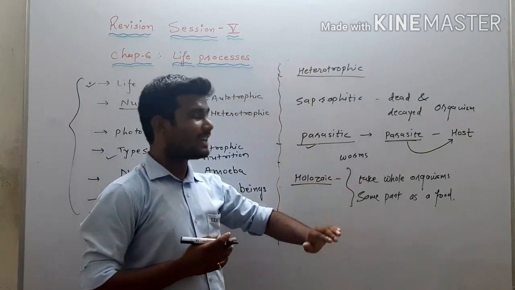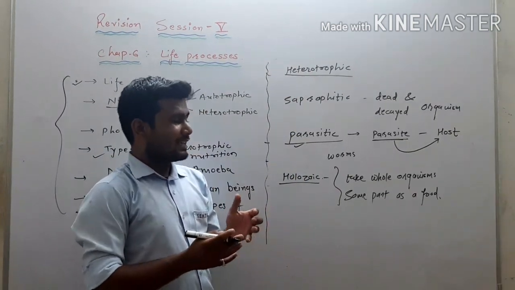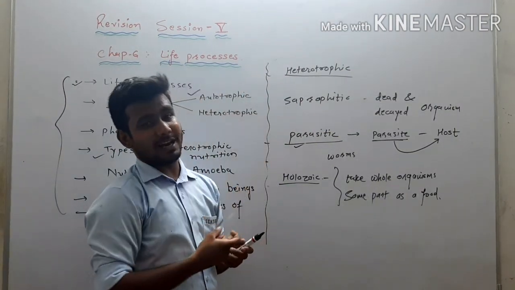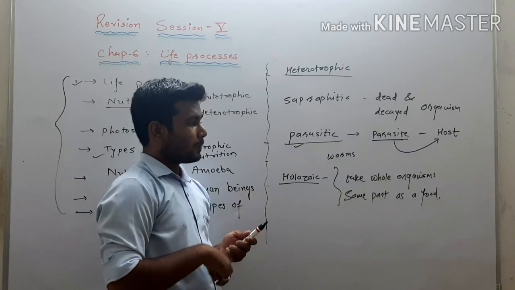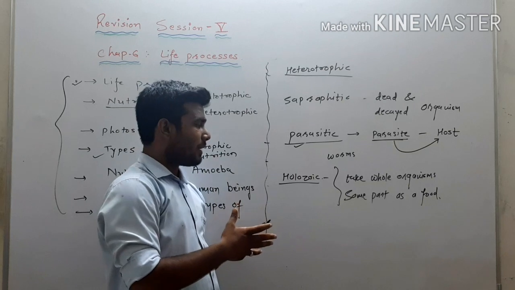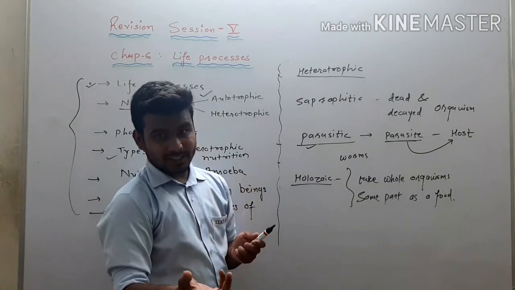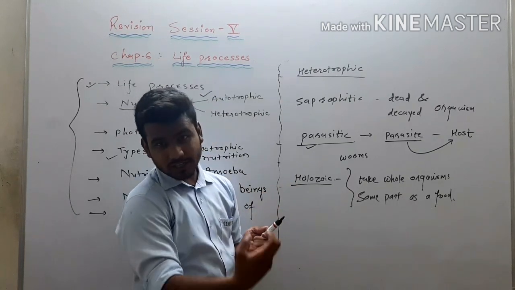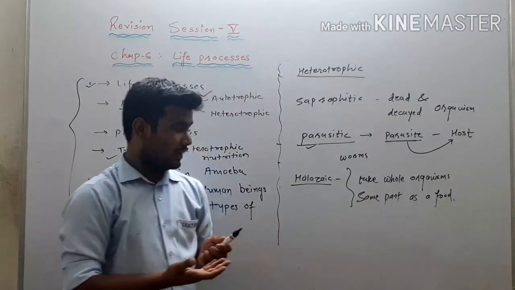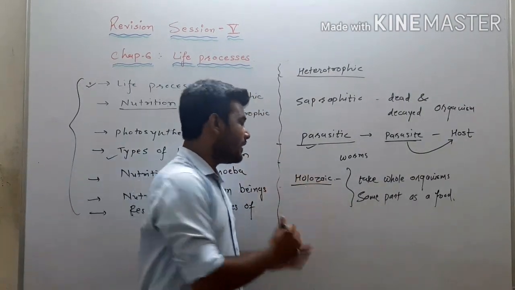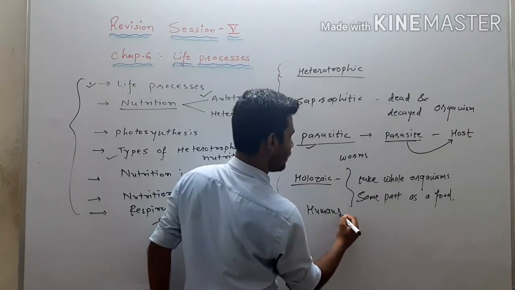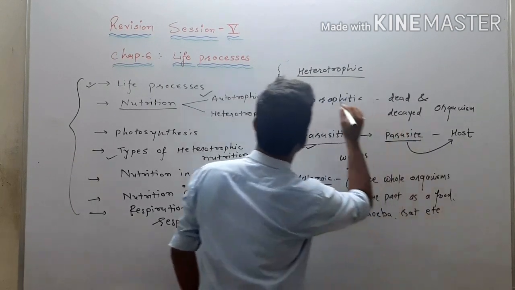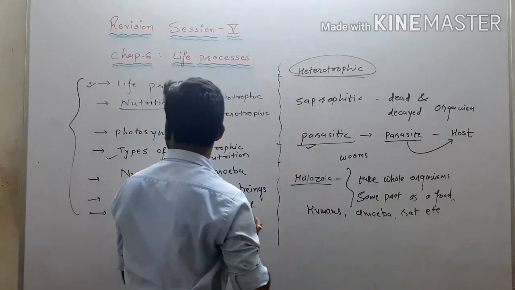They depend on others, but in some cases they take the whole organism as a food, and in some cases they only take some of its parts. Like if we talk about carrot, we are taking its root as a food, but in radish we are taking its root and also its aerial part as a food, right? Examples will be humans, amoeba, rat, etc. So this will be our heterotrophic mode of nutrition.